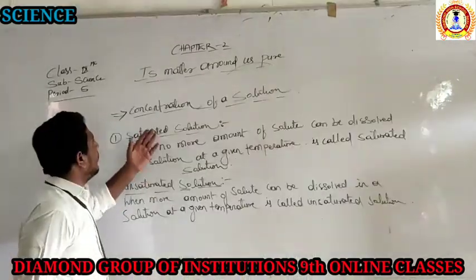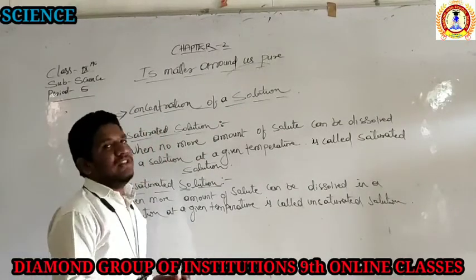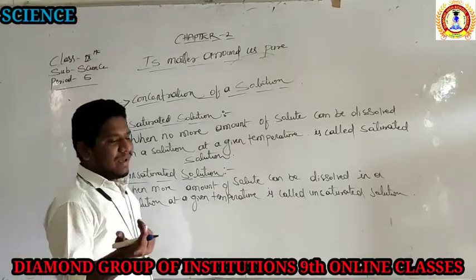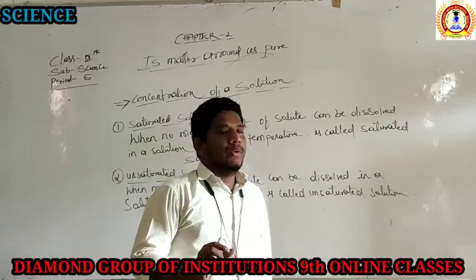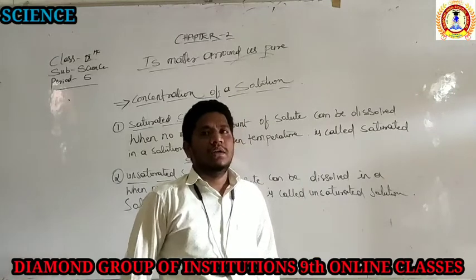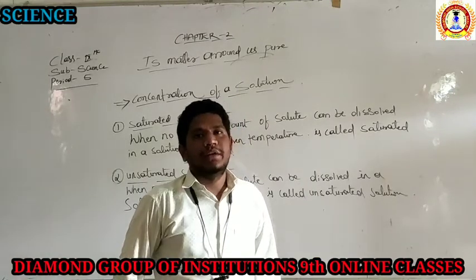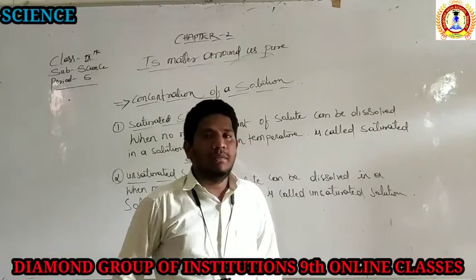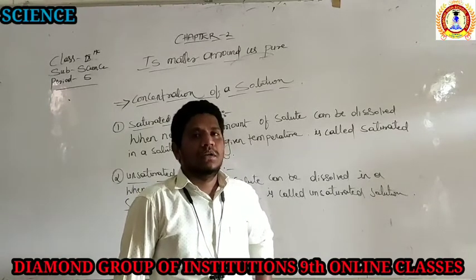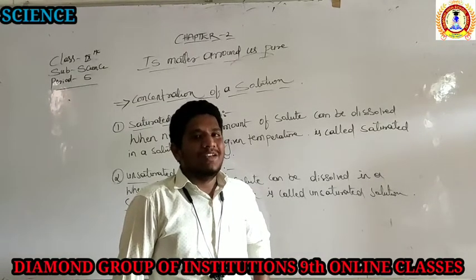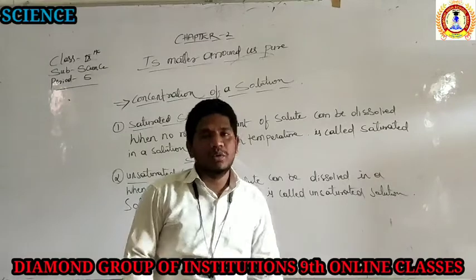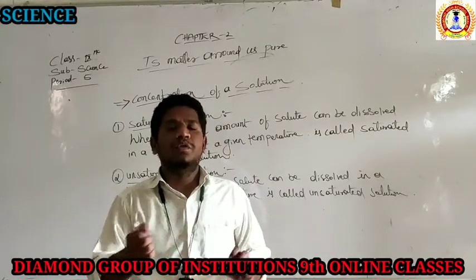Now we'll discuss the concentration of a solution. The concentration is about the strength of the solution, how strong the solution is. I will give one example in an easy manner. Take a glass of water, a full glass, and add 2 spoons of sugar. Stir it. When it mixes, it becomes a solution. After it becomes a solution, you take it, and you can see there is a little sweetness. Then, with the same glass already mixed with 2 spoons of sugar, you again mix in 2 more spoons.